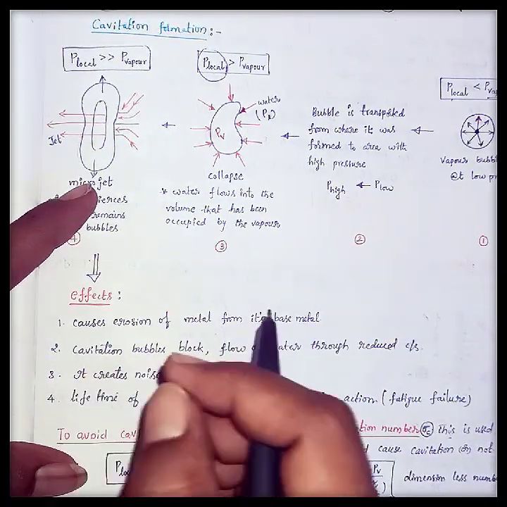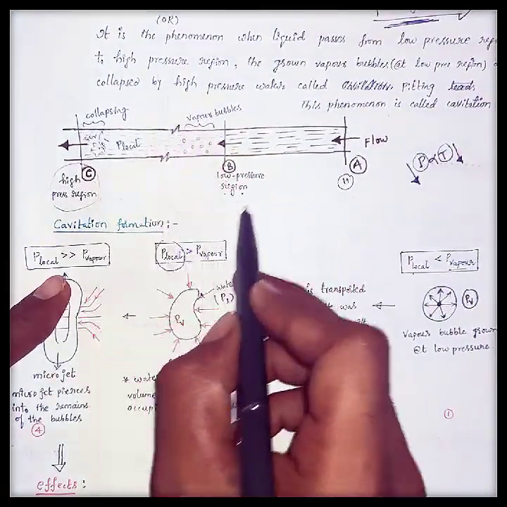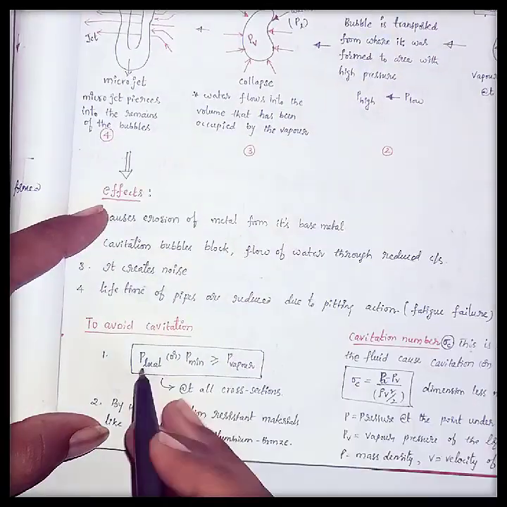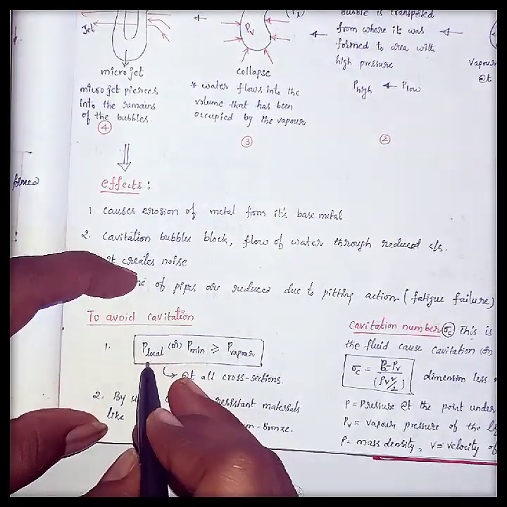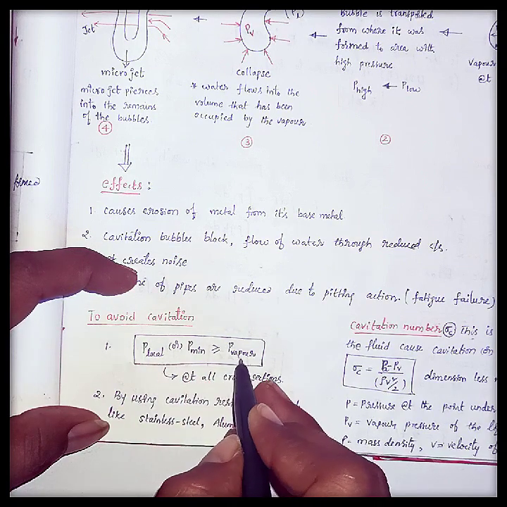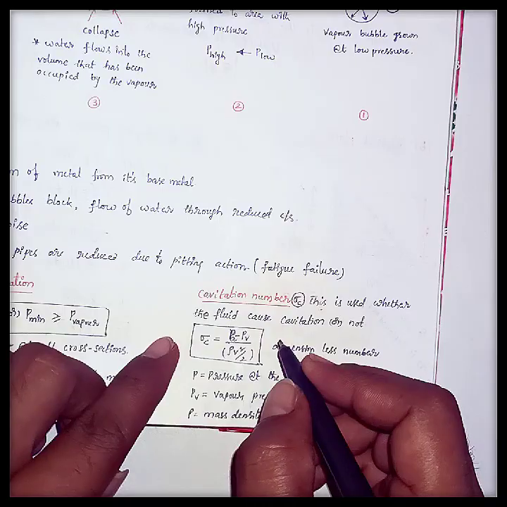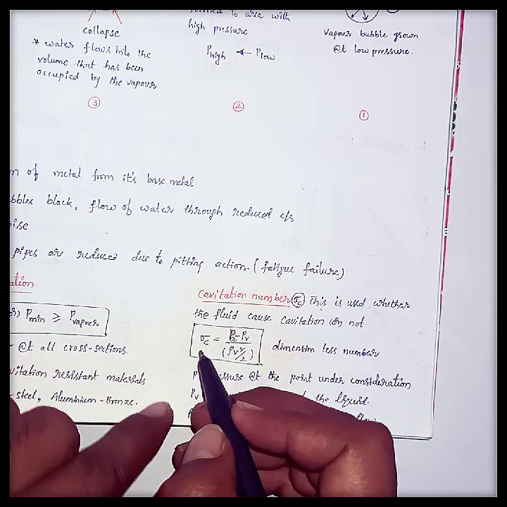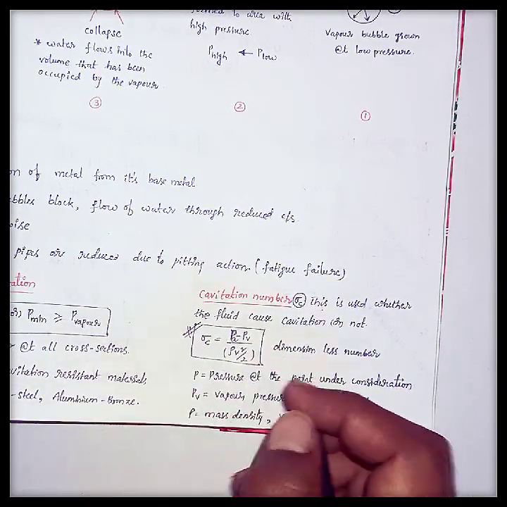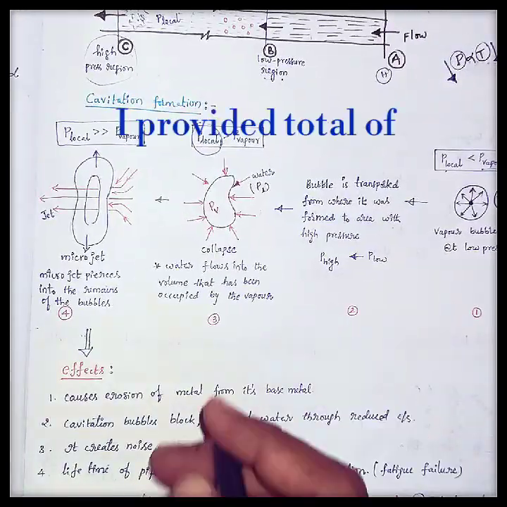To avoid cavitation, we should maintain somewhat higher pressure to avoid the formation of vapor bubbles. The main thing is that the local pressure should not be less than the vapor pressure. That means it should be greater than or equal to the vapor pressure. Then and only then can we avoid the formation of cavitation. And there is one cavitation number. If the fluid satisfies this cavitation number, the formation of cavitation will be avoided. This is the total about cavitation and vapor bubble formation.